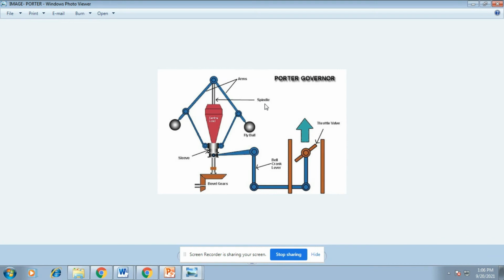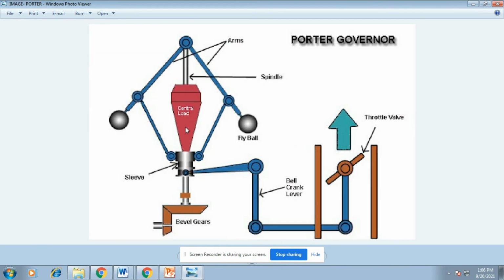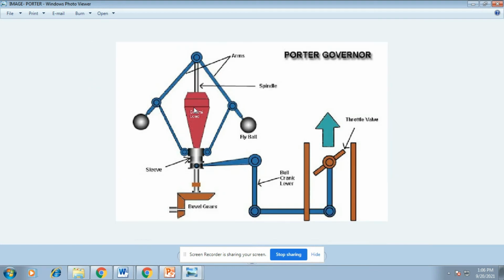It is very similar to the Watt governor, but one additional central load is there, indicated in dark pink color. The central load is additionally added there. All other setups are very similar to the Watt governor. The upper arms and the lower arms are there. Two fly balls are fixed in the upper arms. The upper arms and lower arms are joined with a pivot.